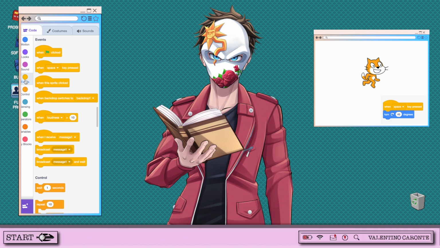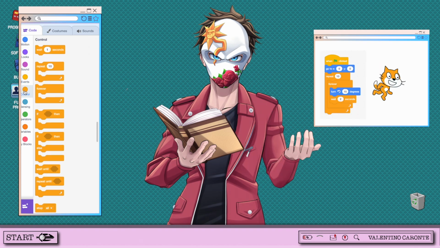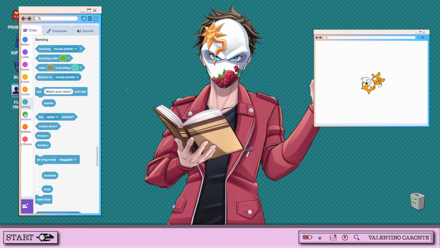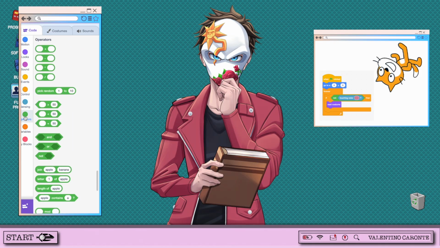The events are the things that happen automatically as soon as you start the game. The controls are the way a player can control the character on the screen. Sensing is the interaction the character has with the rest of the world around them.